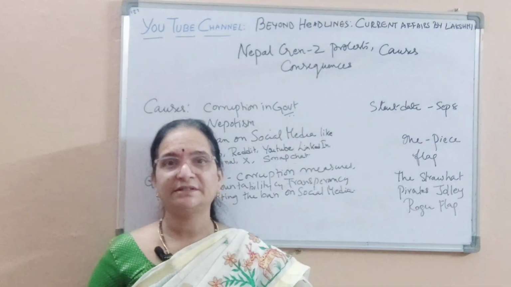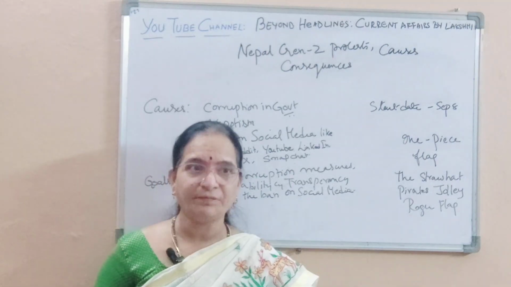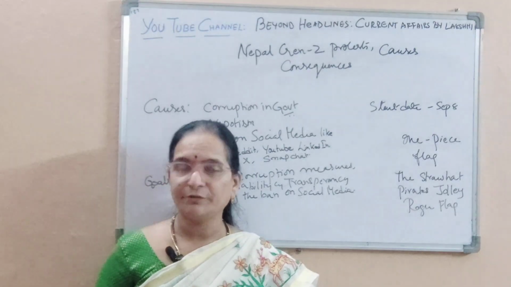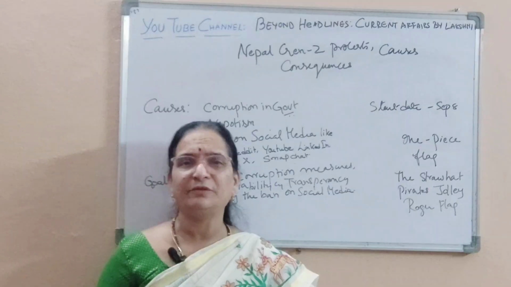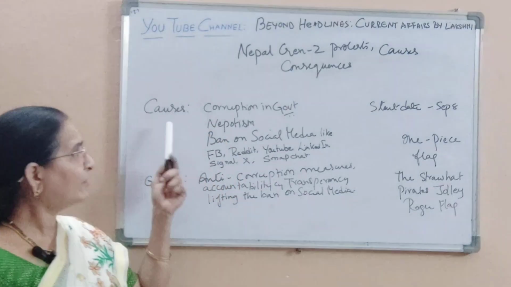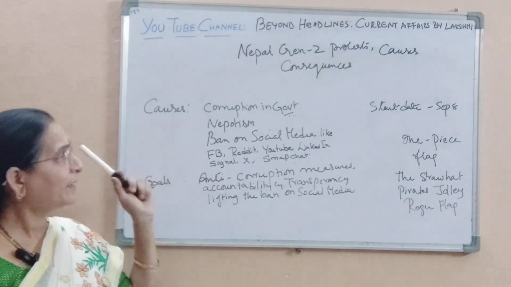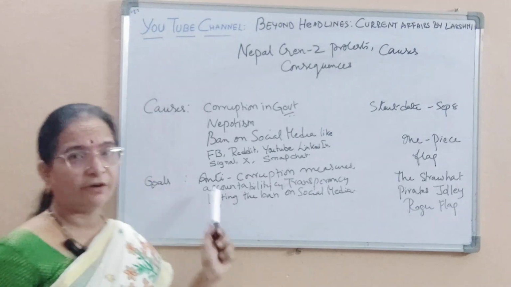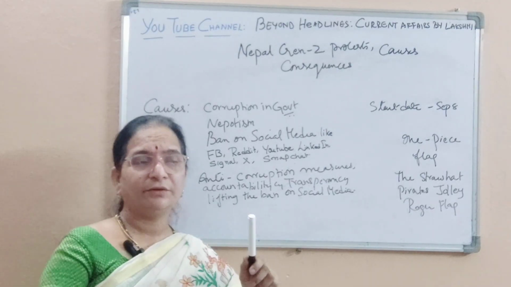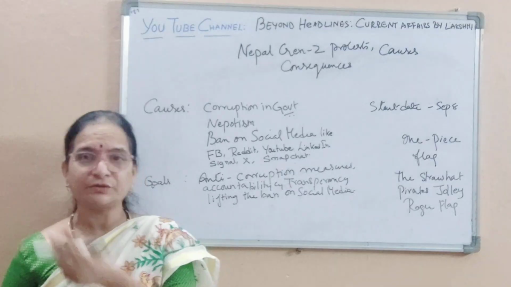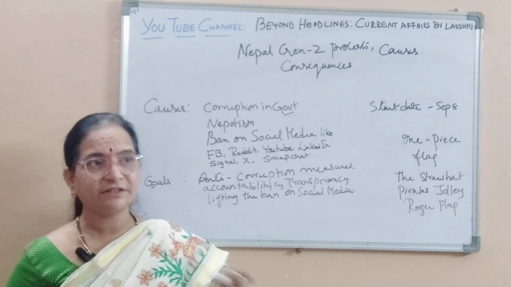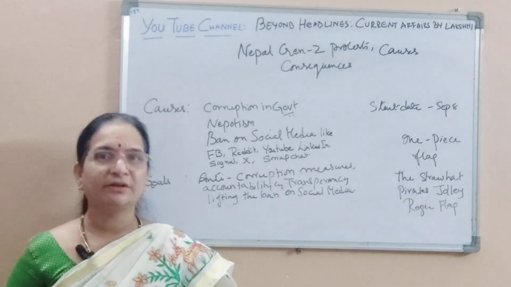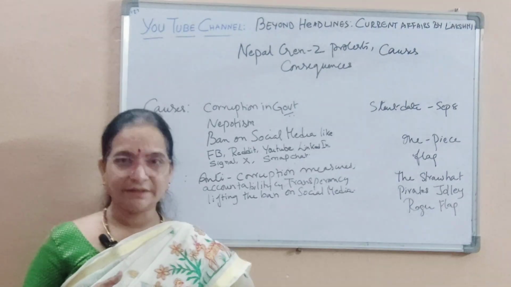So let us hope the situation comes under control, and the Nepal citizens get what they protested for, a better government, a corruption-free government. And there's also this problem of nepotism. If you look at it, the causes actually are nepotism, ban on social media, and corruption in the government. These are the main causes. The only trigger was the social media ban, but otherwise these things have been going on for a very long time. And that was the last. So that is about it.